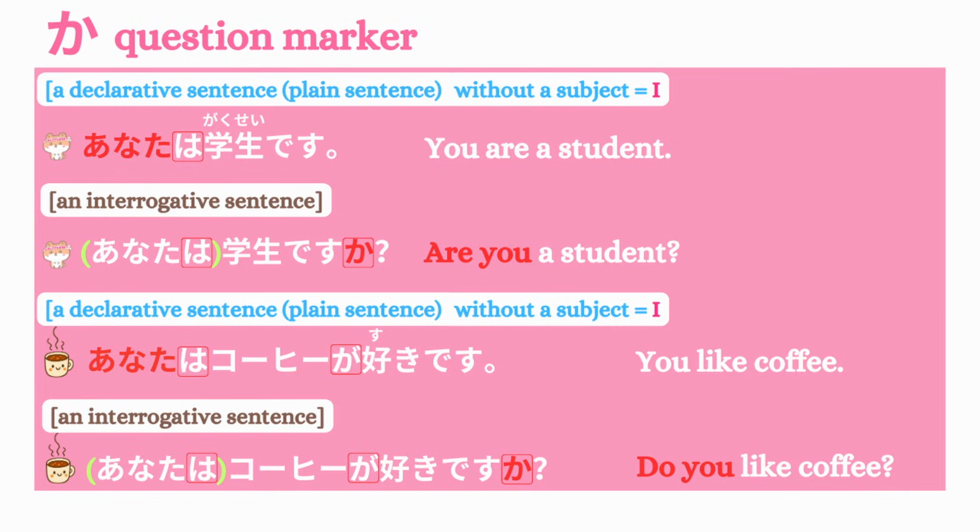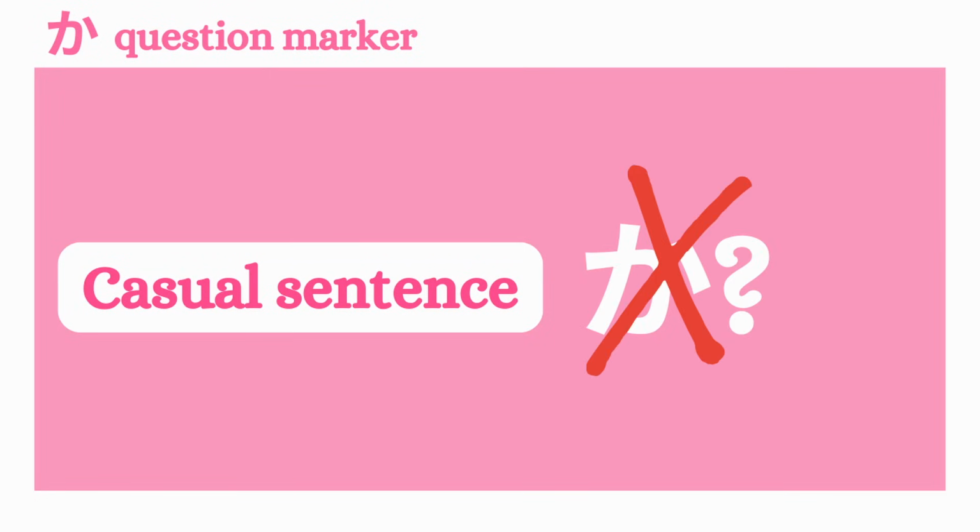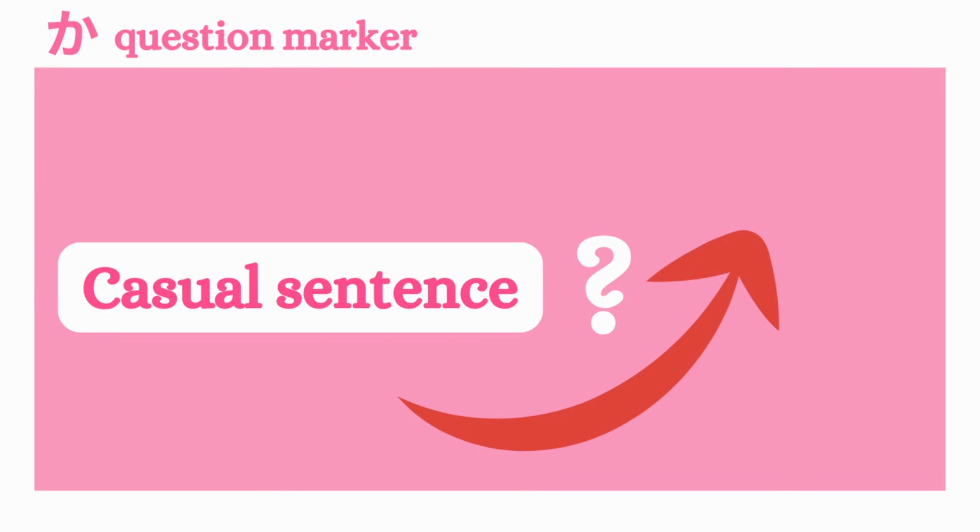This is very common in formal or polite Japanese, such as in conversations with strangers, teachers, someone older than you, or at work. Now, here is something important to know. In casual conversation, we usually don't use ka. Using ka in casual speech can sound unnatural. Instead, we just raise the intonation at the end of the sentence.